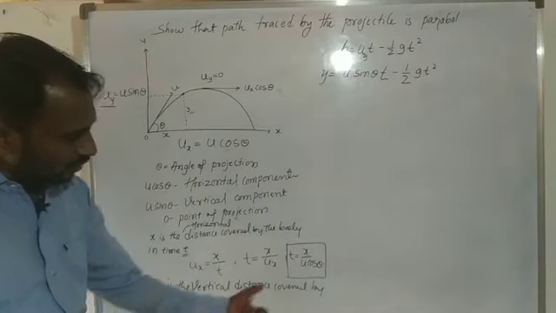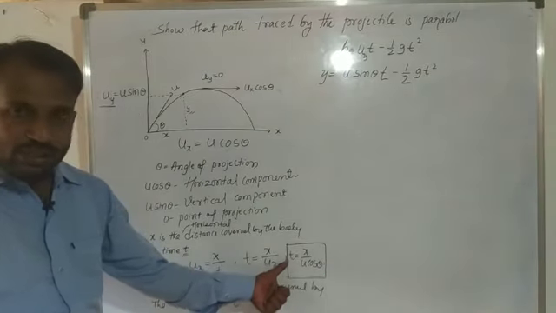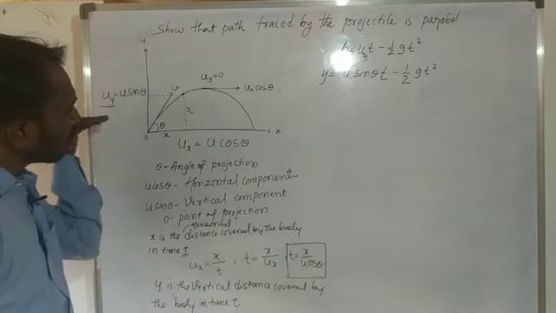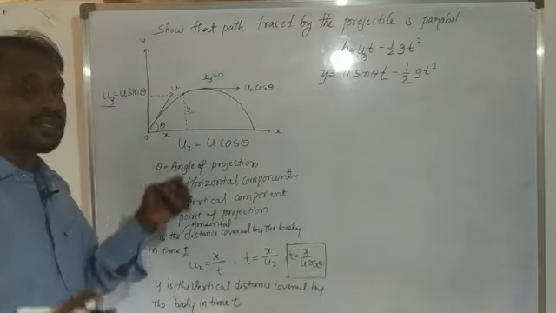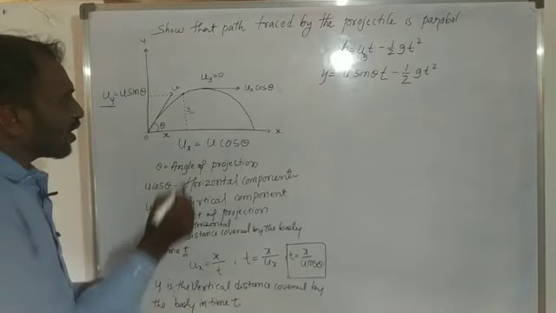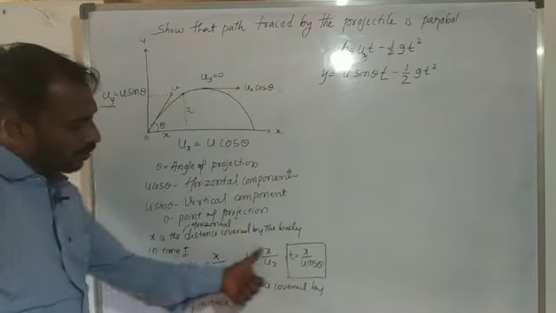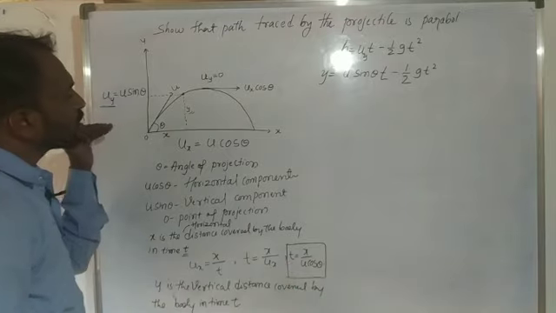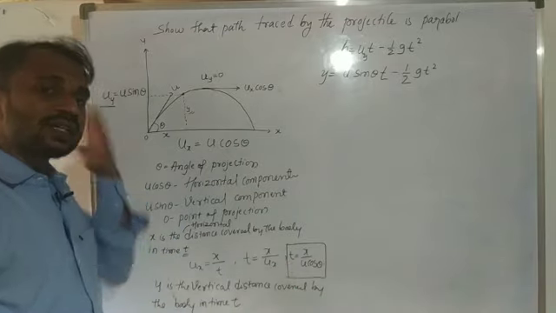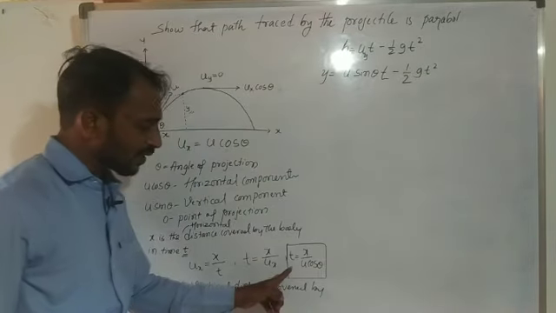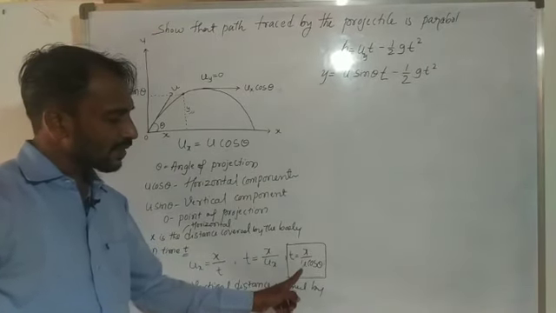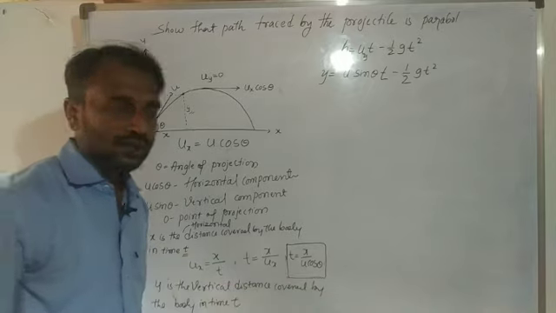You already know the time t. Why? Because the object covers the horizontal distance at time t and the vertical distance in the same interval of time. So the object covers horizontal as well as vertical distance, so here we consider that time t is equal to x divided by u cos theta.